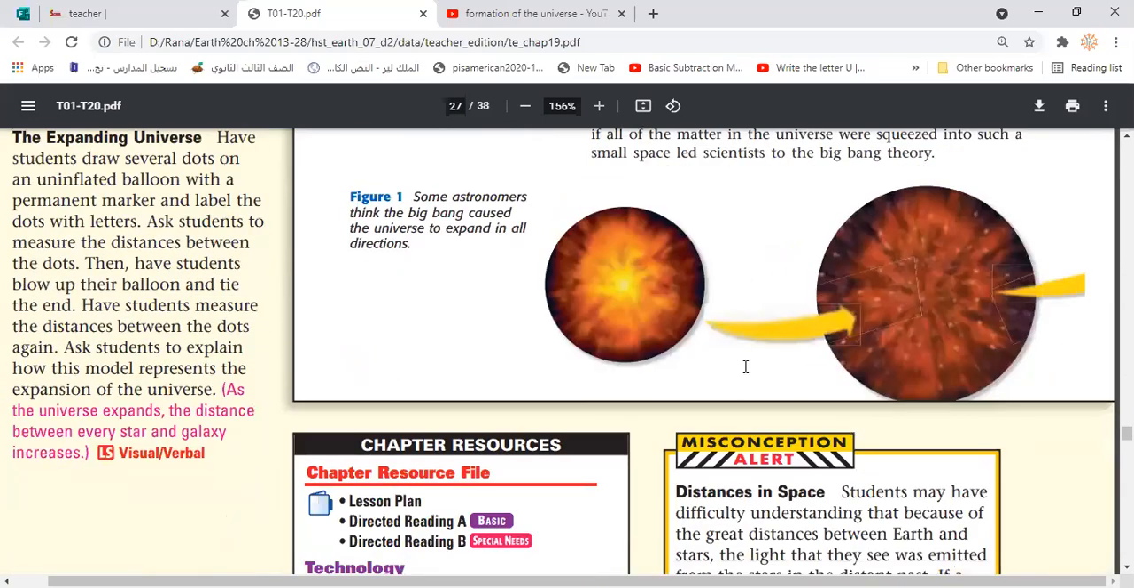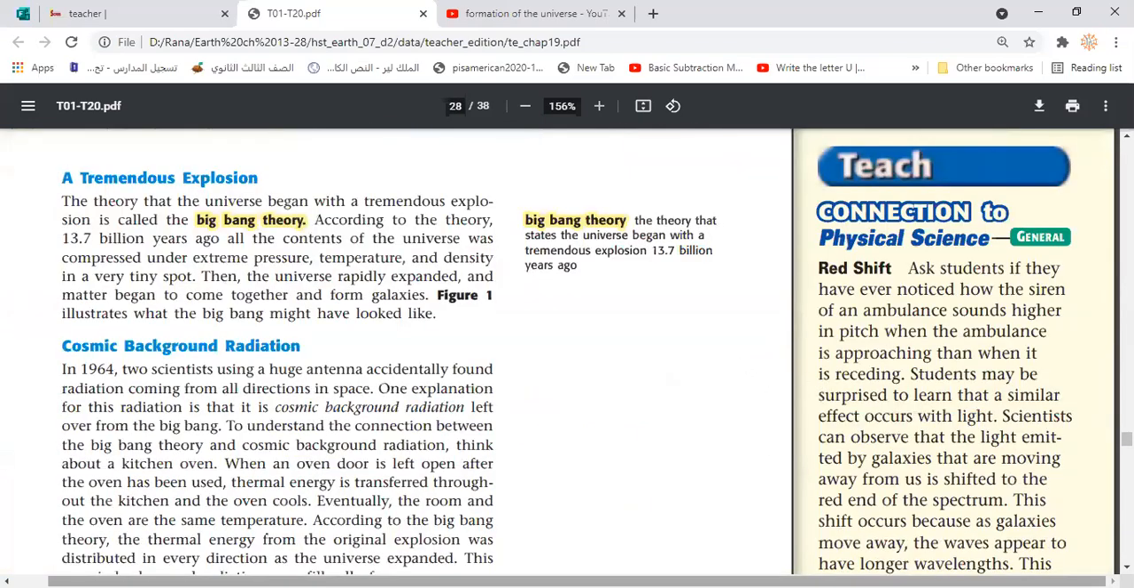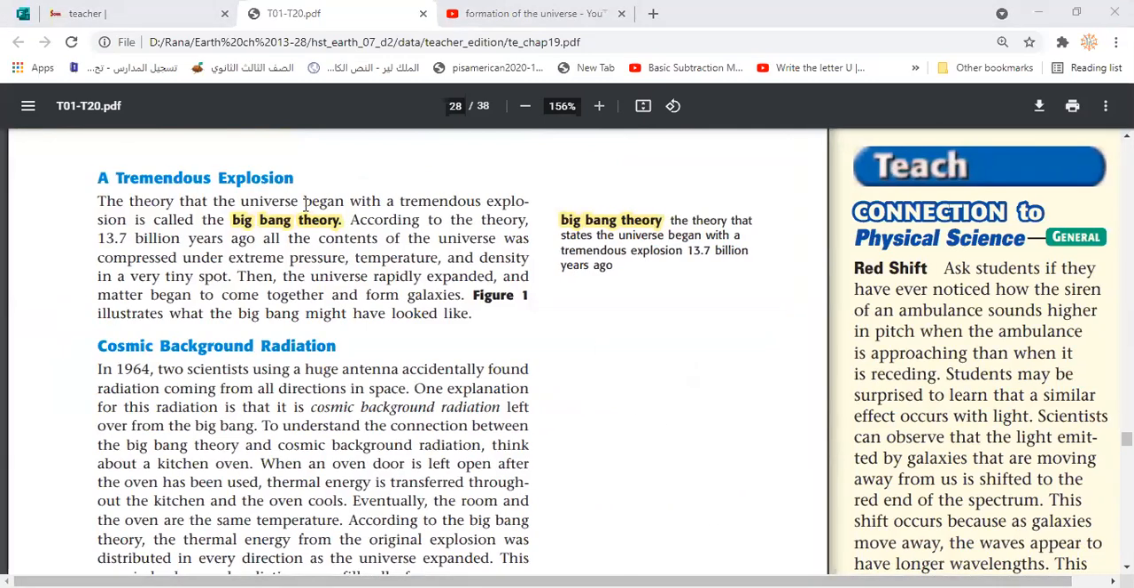You get the idea, guys? Is it clear? Yes. So that's how they put the idea of the Big Bang. We said that the theory of the Big Bang assumes that this tremendous explosion happened about 13.7 billion years ago. That is the estimated age of the universe, or how the universe was formed, according to the information which science has.